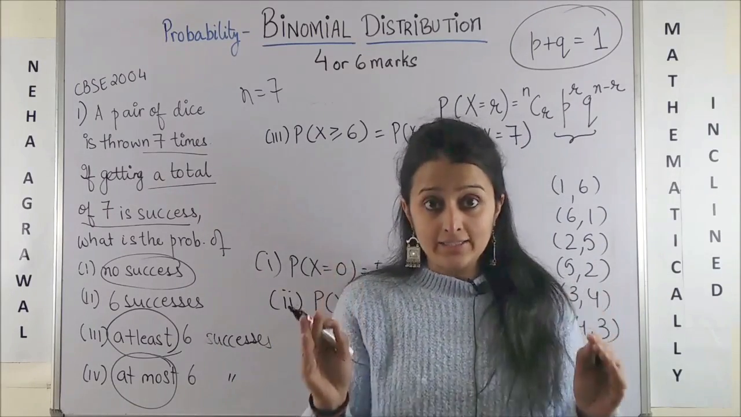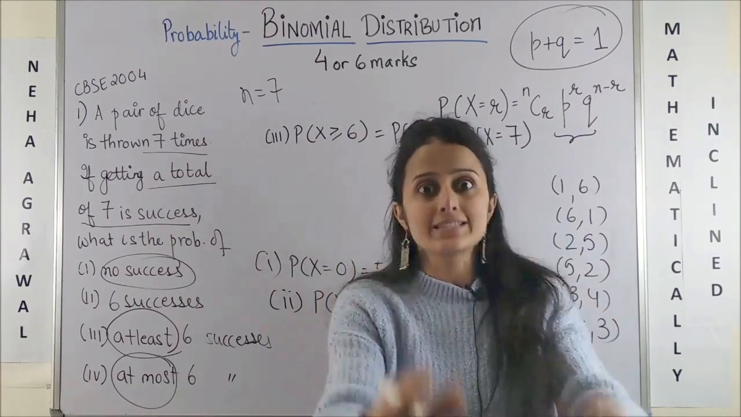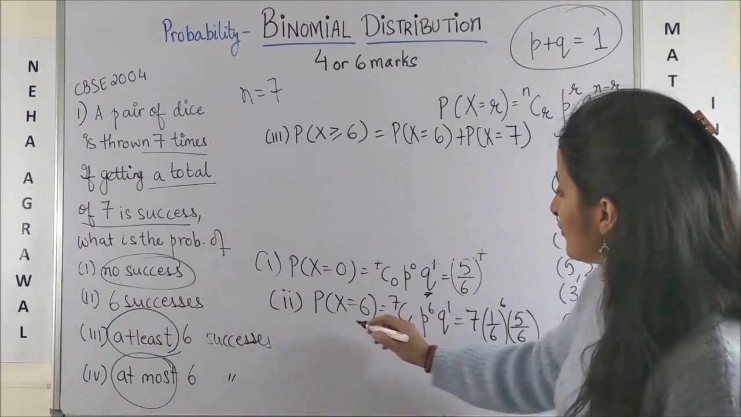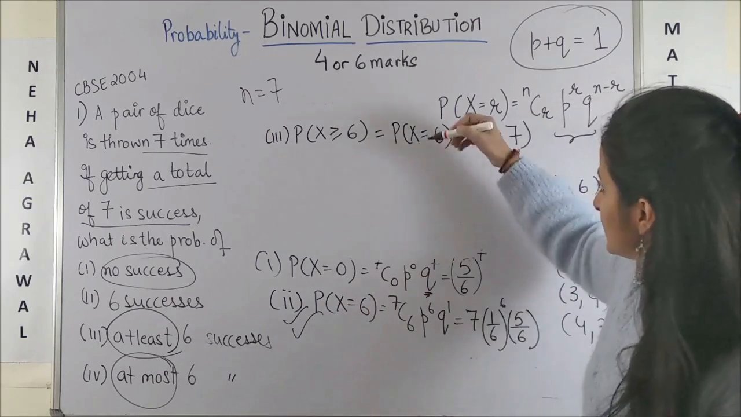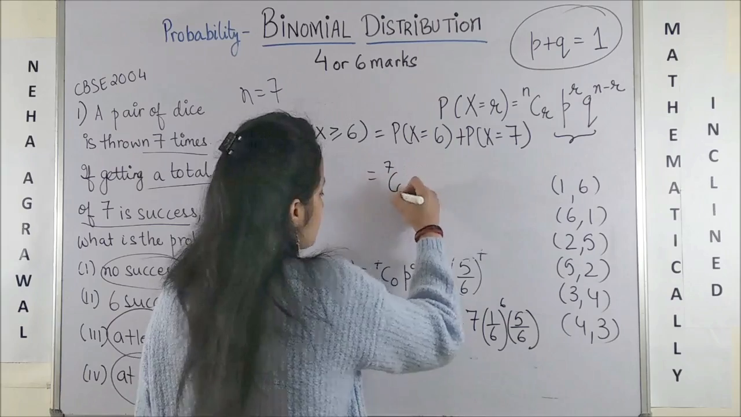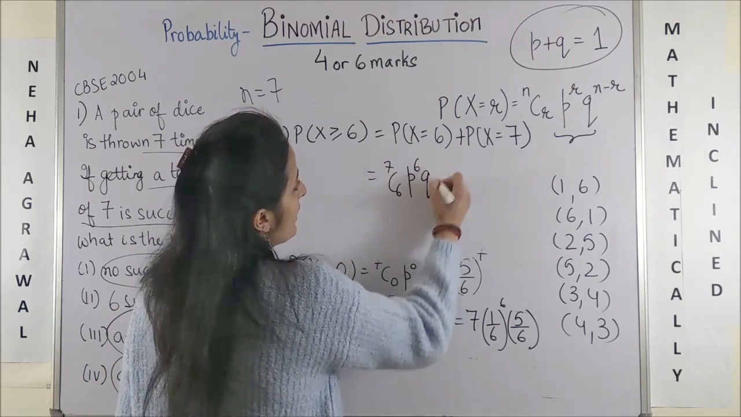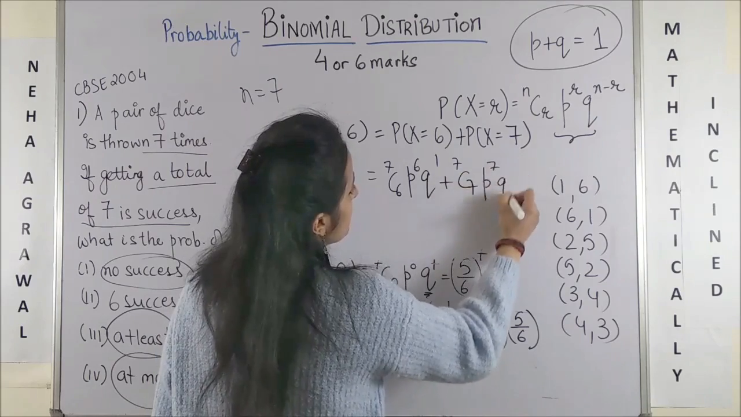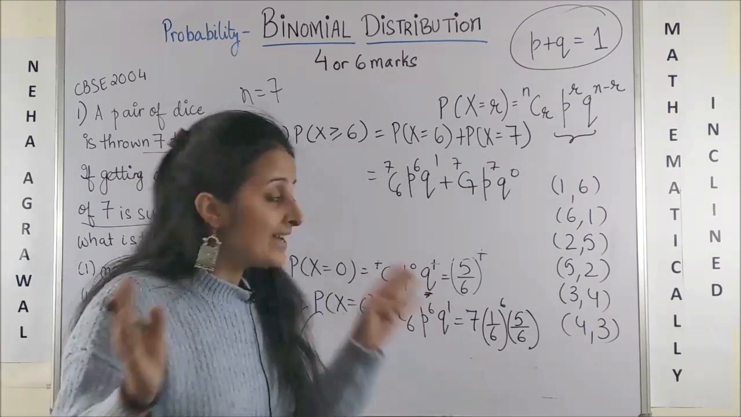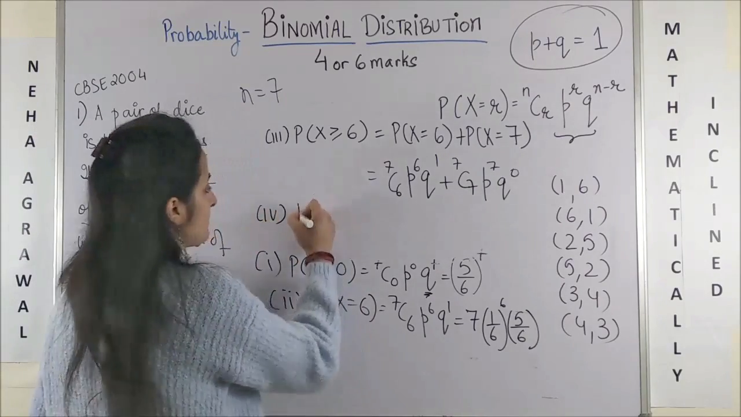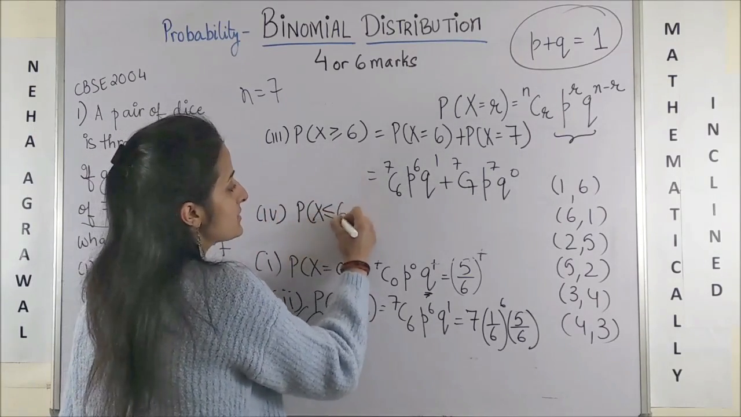So either you would get your success 6 times or you will get it 7 times, not more than that. Because now for x equal to 6, I will directly put this part. So it will be 7c6 p raised to power 6 q1, and for this one 7c7 p raised to power 7 q raised to power 0. That's it.